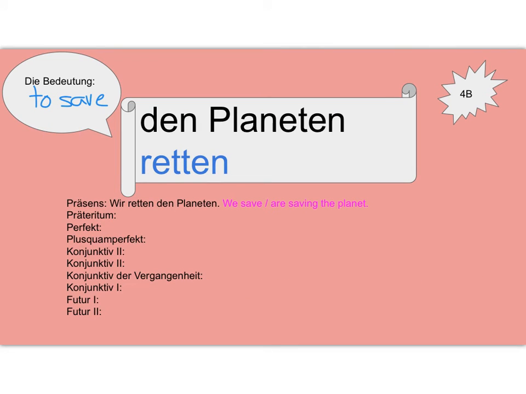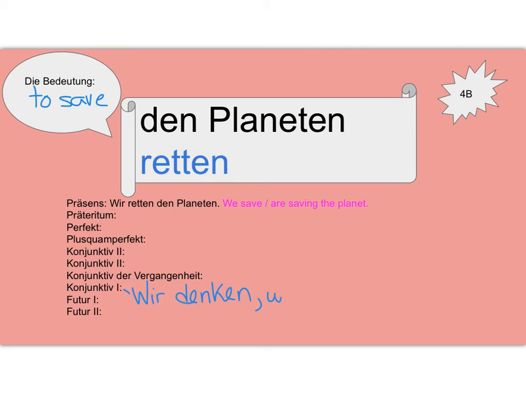For den Planeten retten, retten is to save. So the present tense sentence we are given, "wir retten den Planeten," we are saving the planet. Well, Konjunktiv I, I do need to make it that indirect speech. So I might say "wir denken," we think we are saving the planet. We don't know if it's true or not.